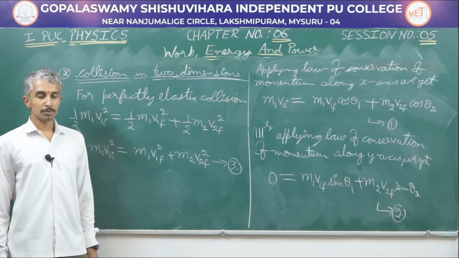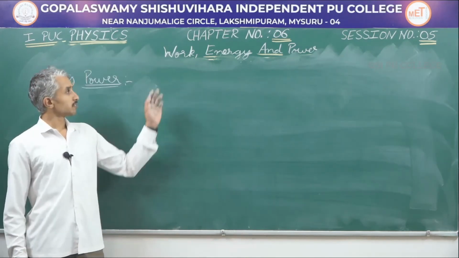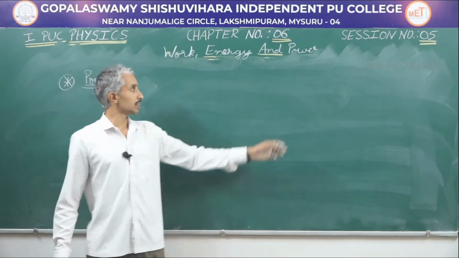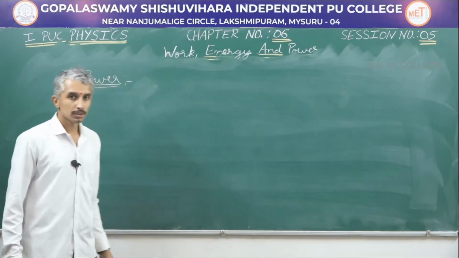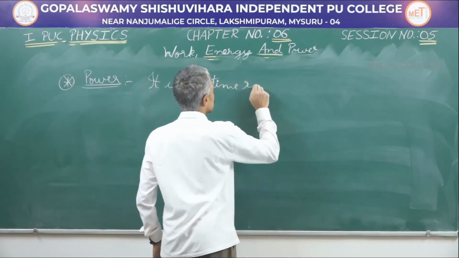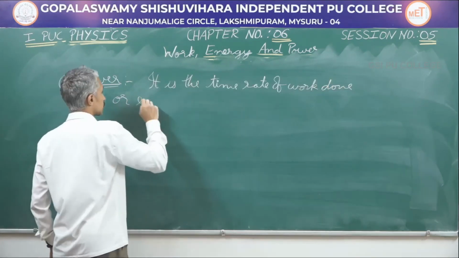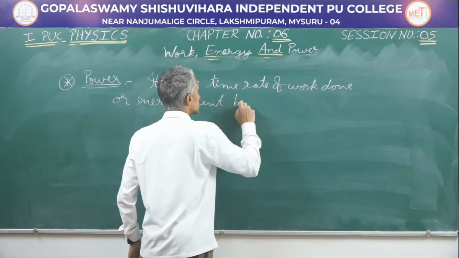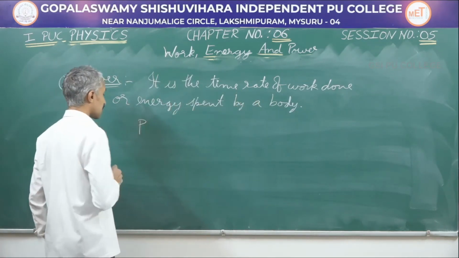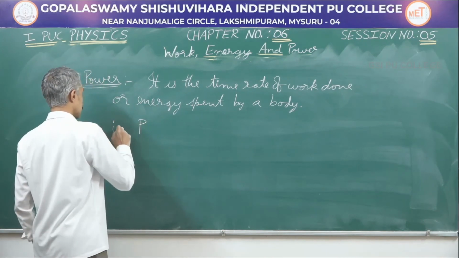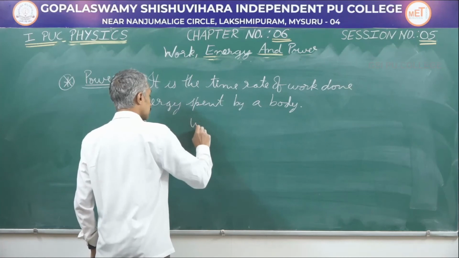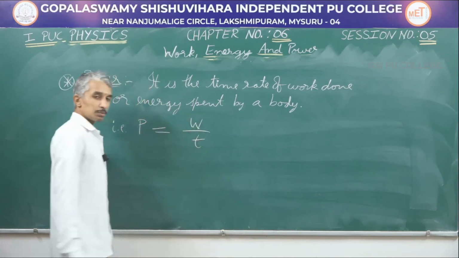Now we will see what we mean by power. In the chapter of work, energy and power, we have learnt about work and energy. We are finally left with the term power. How is power defined? Power is defined as the time rate of work done or energy spent by a body. Mathematically, power is represented by capital P, and this can be written as work done divided by the time taken.